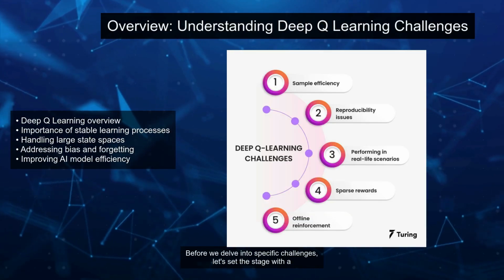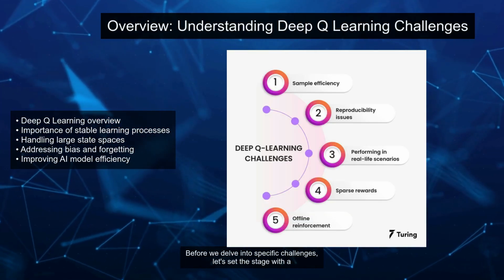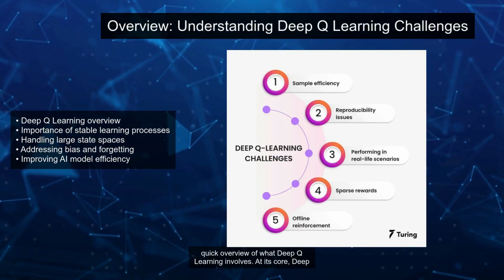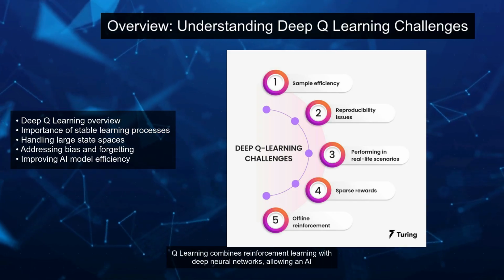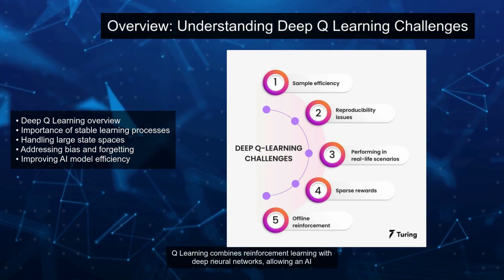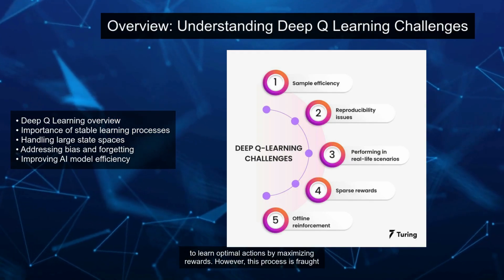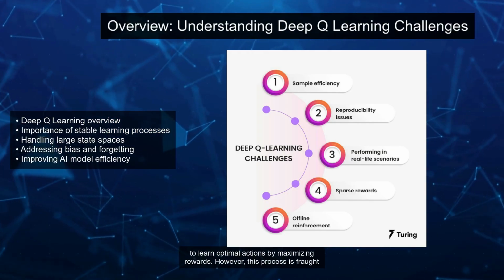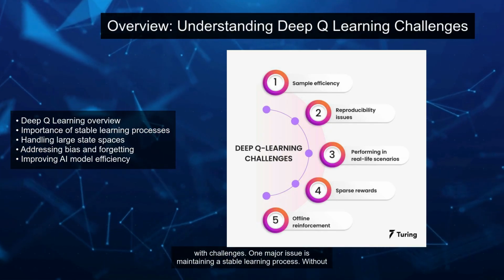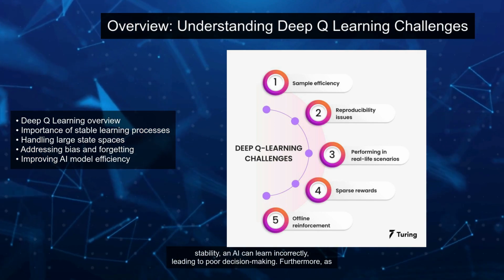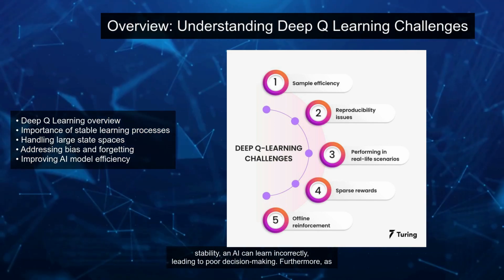Before we delve into specific challenges, let's set the stage with a quick overview of what Deep Q-Learning involves. At its core, Deep Q-Learning combines reinforcement learning with deep neural networks, allowing an AI to learn optimal actions by maximizing rewards. However, this process is fraught with challenges. One major issue is maintaining a stable learning process. Without stability, an AI can learn incorrectly, leading to poor decision-making.